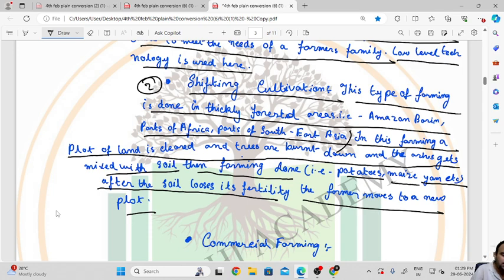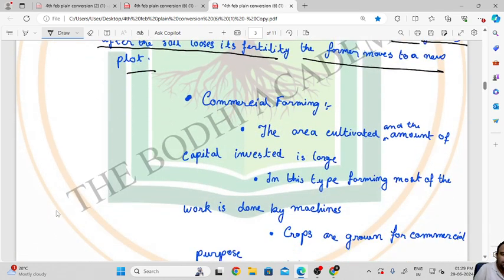The next one is commercial farming. This is the most important. Commercial farming is directly done to fulfill commercial purposes, and it is done on a huge scale.